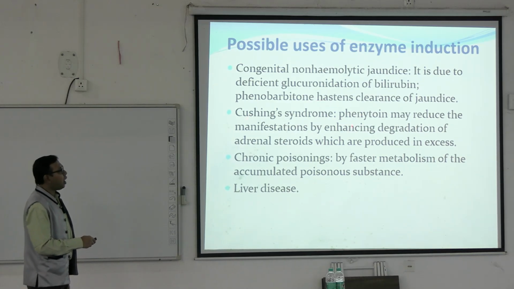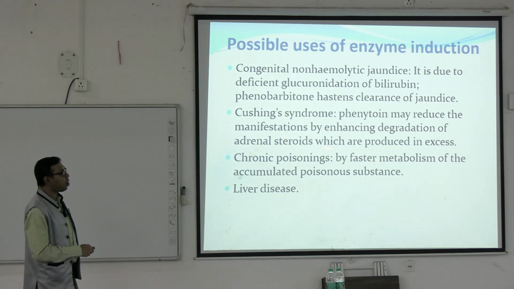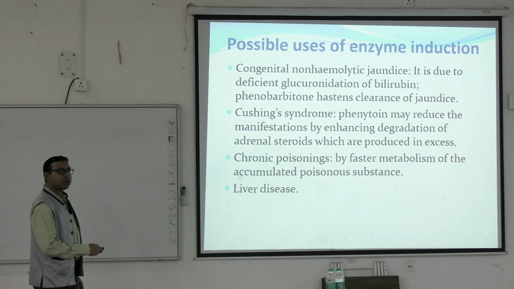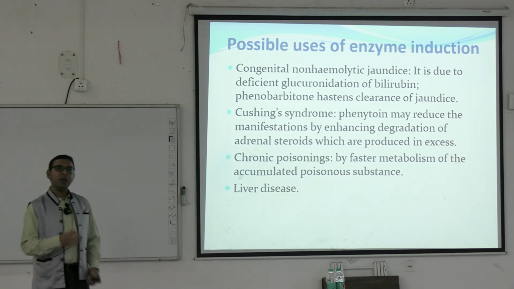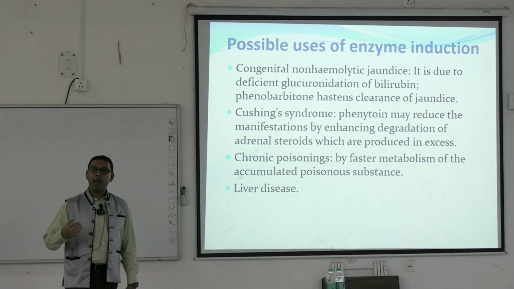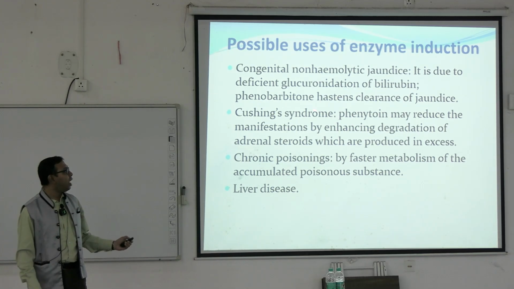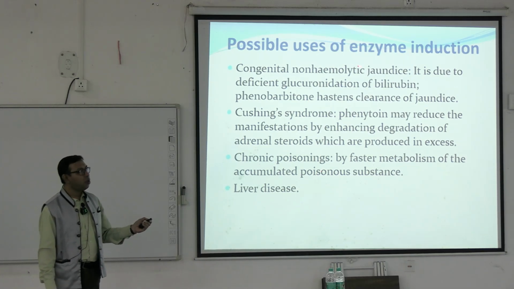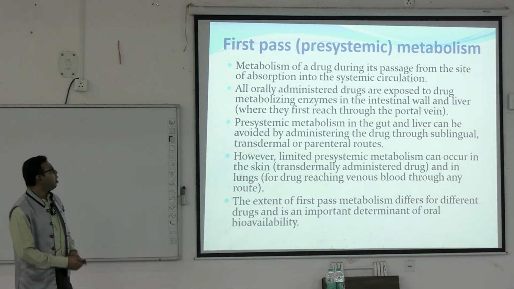Cushing syndrome. Here also phenytoin may reduce the manifestations by enhancing degradation of adrenal steroids which are produced in excess. Some chronic poisoning cases, by faster metabolism of the accumulated poisonous substance, and also liver disease. So here we are taking help of accelerated metabolism induction, which is helpful in these different syndromes like congenital non-hemolytic jaundice, Cushing syndrome, chronic poisoning and liver disease.